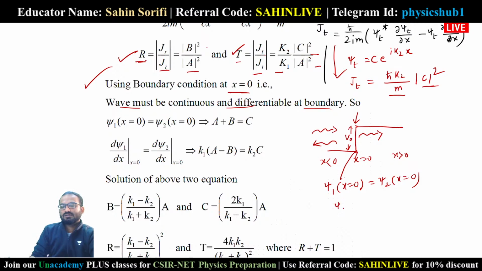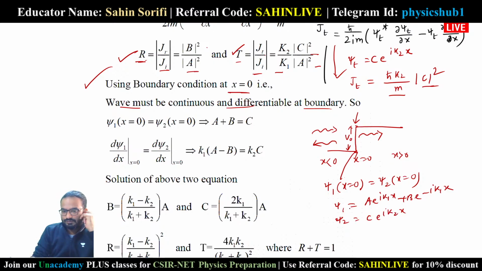Psi1 you got as a to the power i k1x plus b to the power minus i k1x, and psi2 we got c to the power i k2x. So if you put x equals to 0 in both psi1 and psi2, you get a plus b equals to c. So this is the first condition we are getting from the continuity of the wave function.